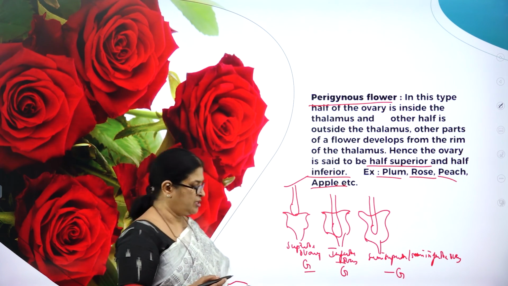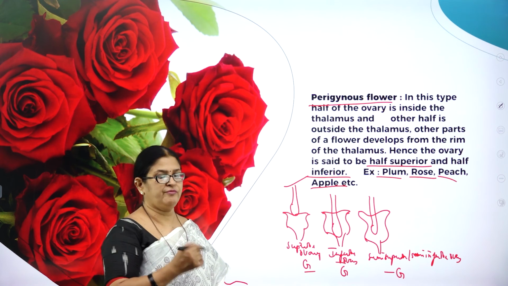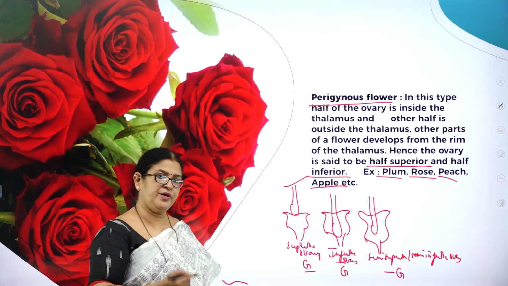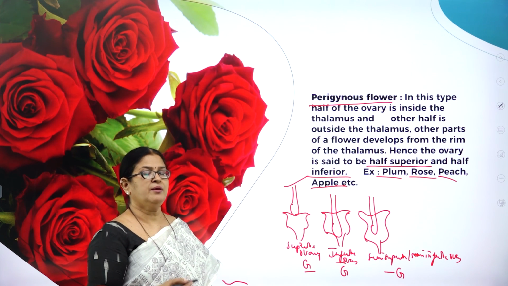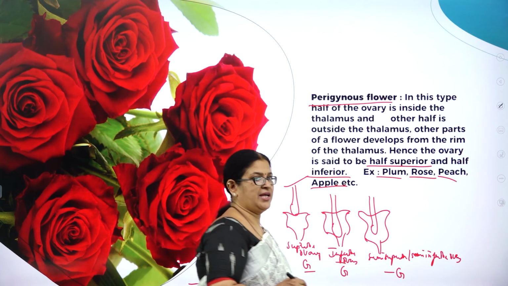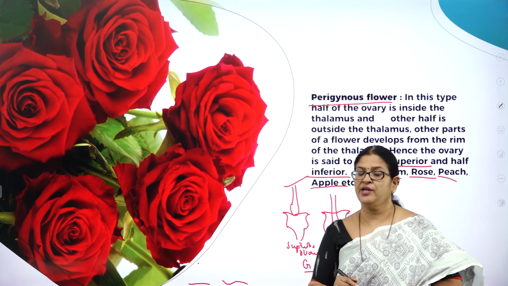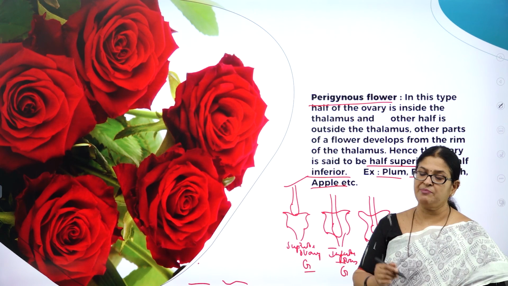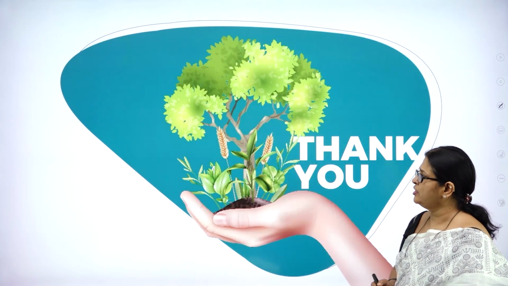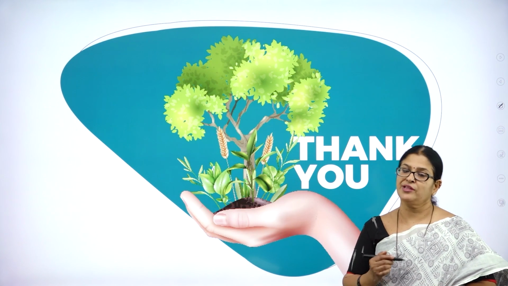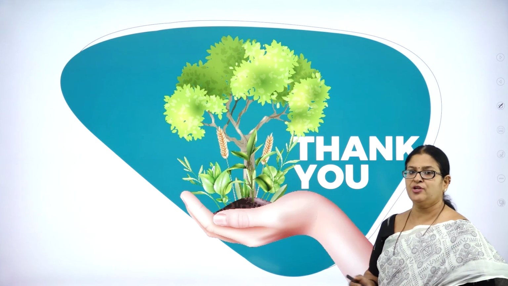Hope you have understood how we describe a flower as hypogynous flower, perigynous flower and epigynous flower, or superior ovary, inferior ovary and semi-superior and semi-inferior ovary. Hope you have understood all the concepts that I have explained in today's session.